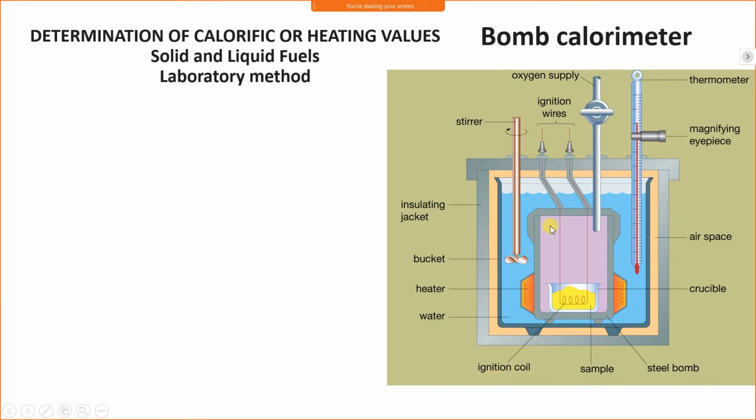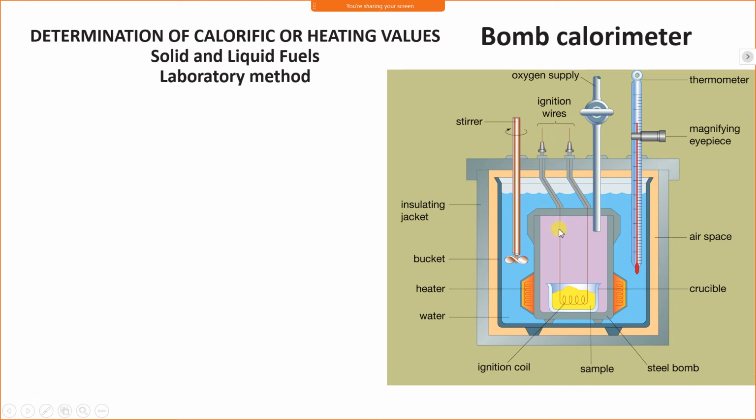This bomb calorimeter is made of steel metal. Inside it there is a crucible, and in the crucible the fuel whose calorific value is to be determined is kept. The fuel is in contact with an electric coil, the ignition coil, and power is supplied by a 6-volt battery.